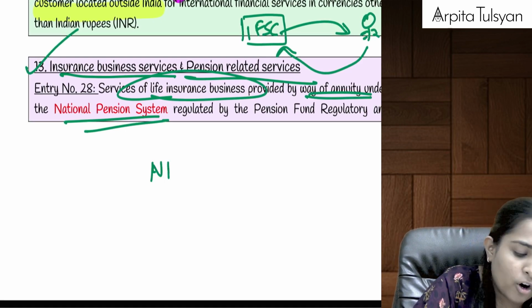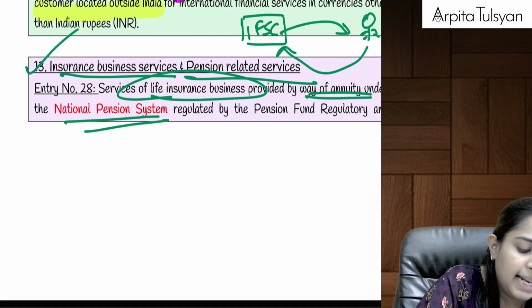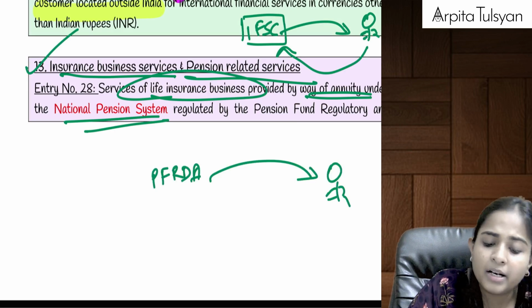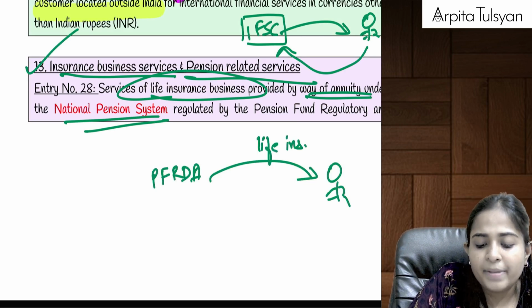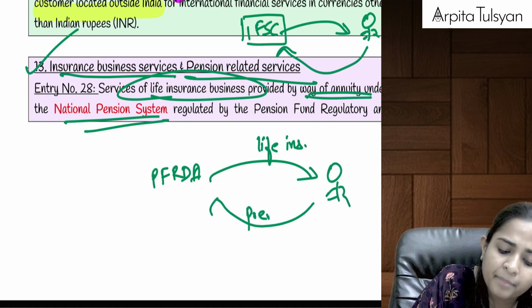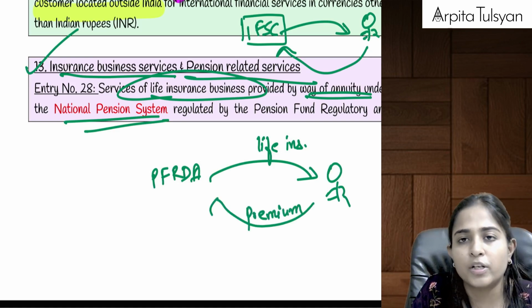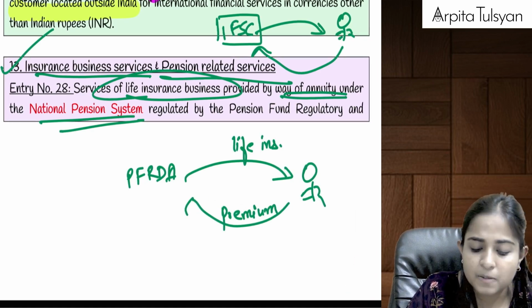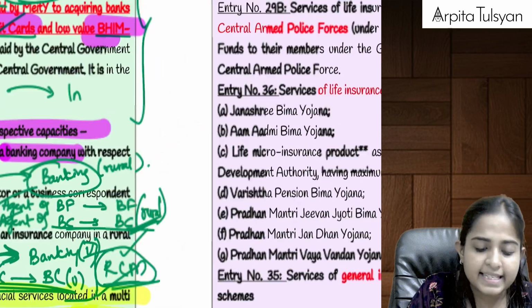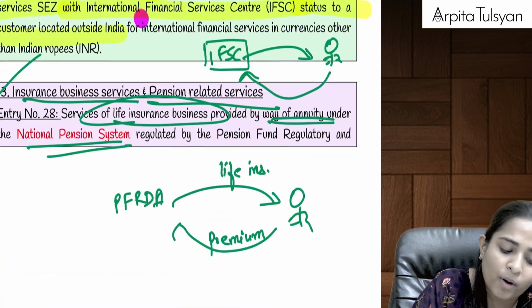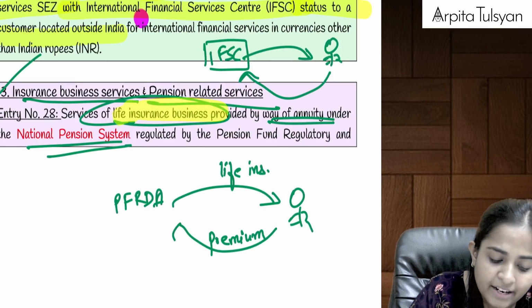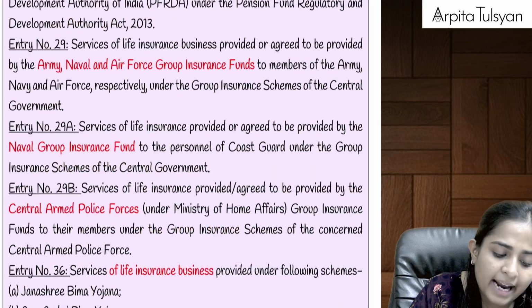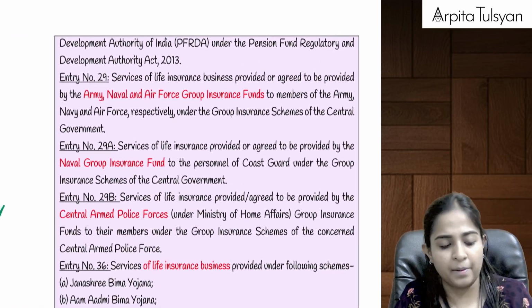Let's say under your PFRDA Act, they are providing some services to a customer relating to life insurance. Means as of now, you have to keep on paying premium, and then if someone passes away, that policy holder passes away, then his family members will get some annuity. So this premium will be totally exempted from GST, provided it is a life insurance business provided by way of annuity under the NPS. Life insurance business taken under NPS.